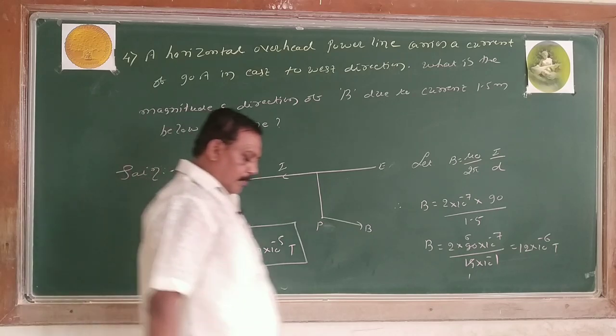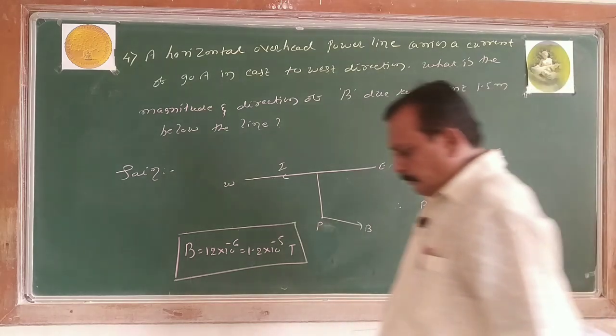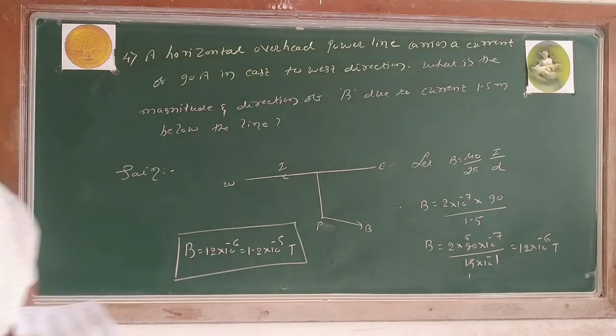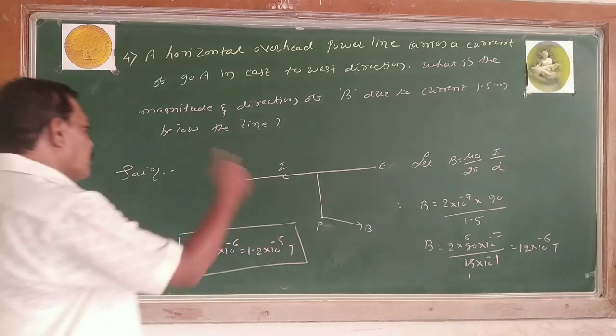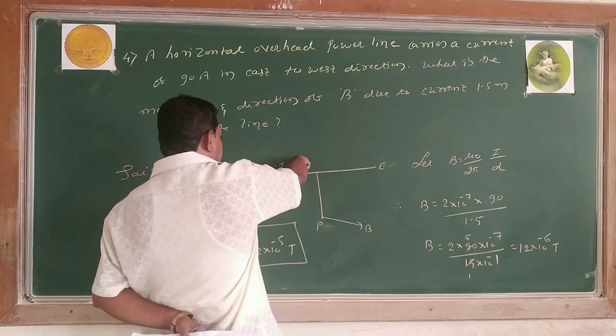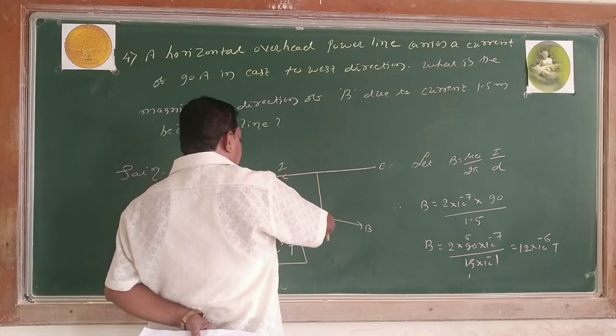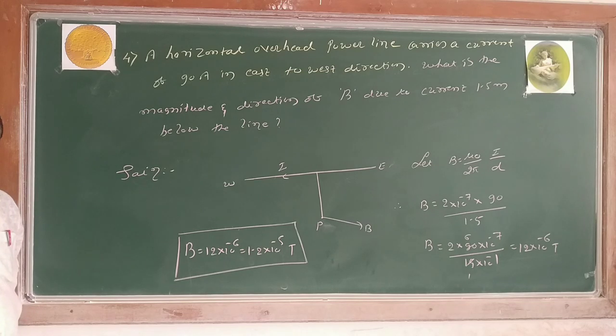Nowhere do you need a calculator. Have a look once. Right? Now this is my fourth problem. The magnetic field is perpendicular to the point and it is outwards the plane of the paper because the current is moving from east to west. According to the right hand thumb rule, the current is in this direction. The direction of the magnetic field is perpendicular to the point and outward to the plane of the paper. We can say that according to Maxwell's right hand rule also.